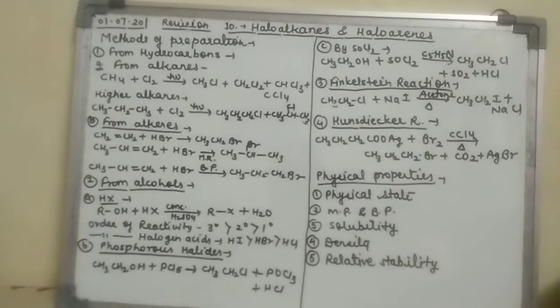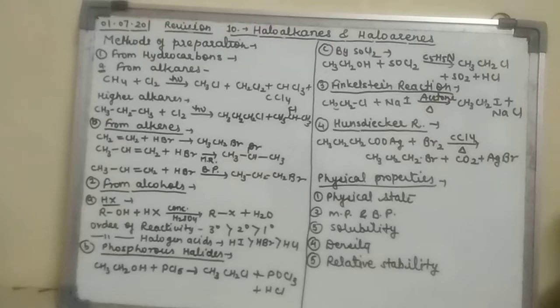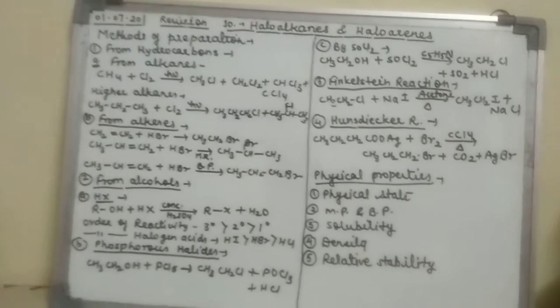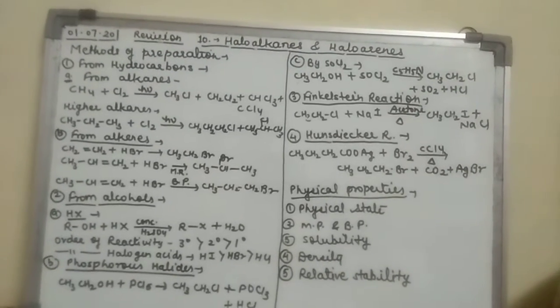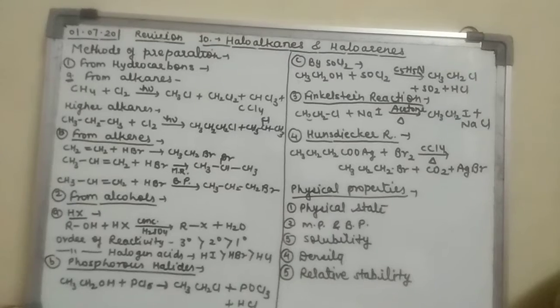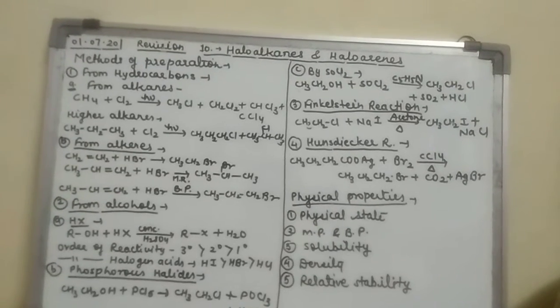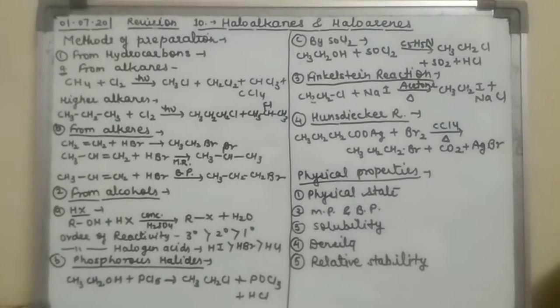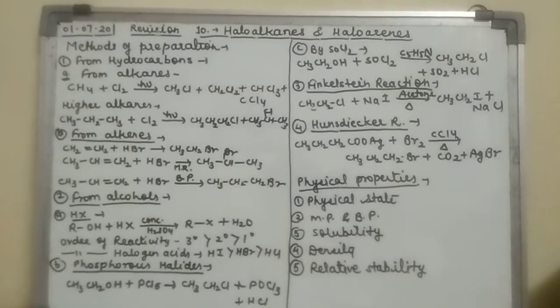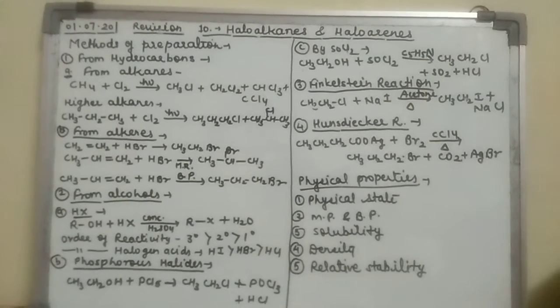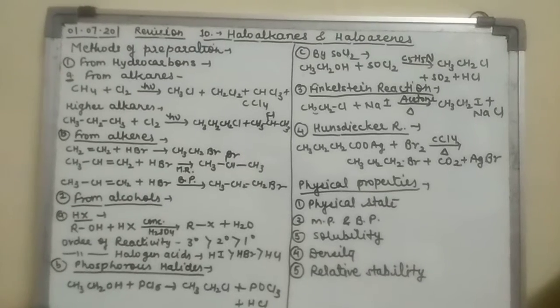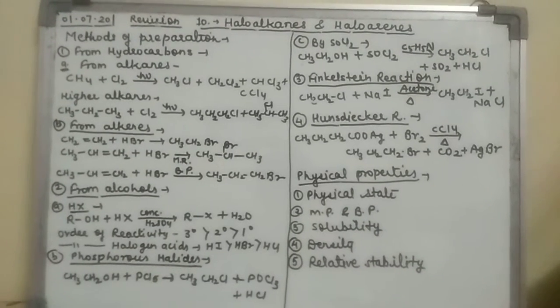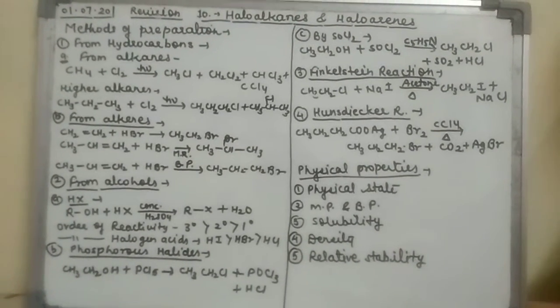Then there will be formation of 2-bromopropane, because what is the Markovnikov rule? When unsymmetrical alkenes react with unsymmetrical halogen acids, then the negative part of the halogen acid will be added to the doubly bonded carbon atom having less number of hydrogen atoms. So the negative part is Br, which is added to the CH, as you know.